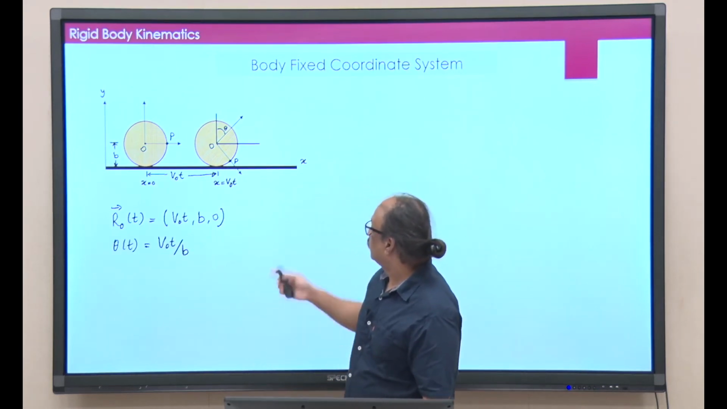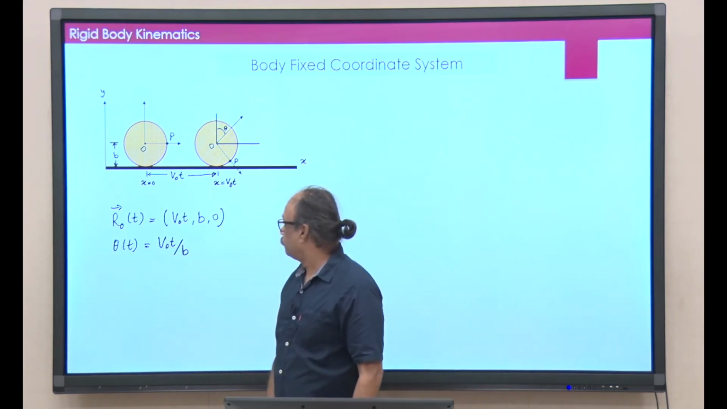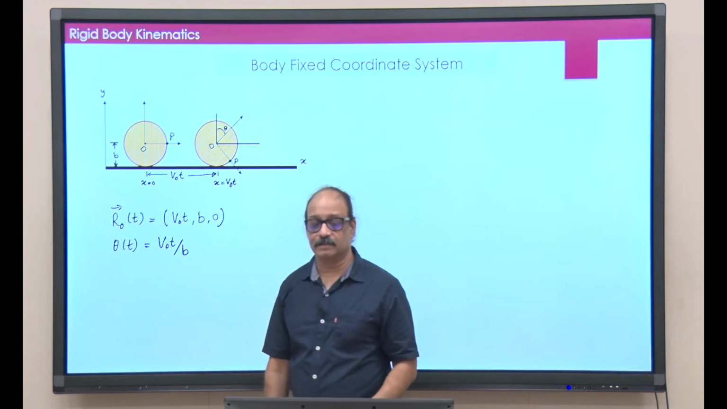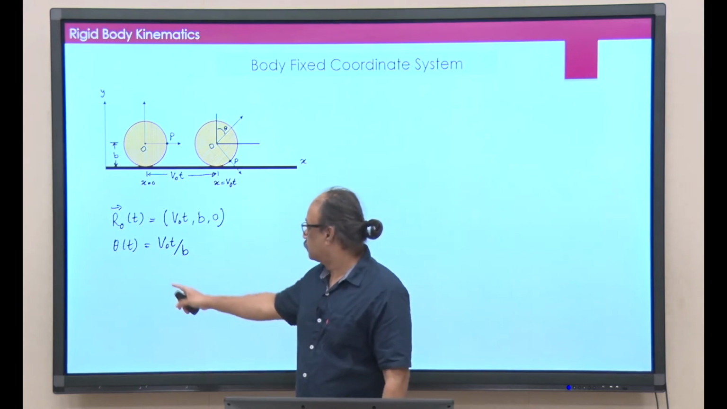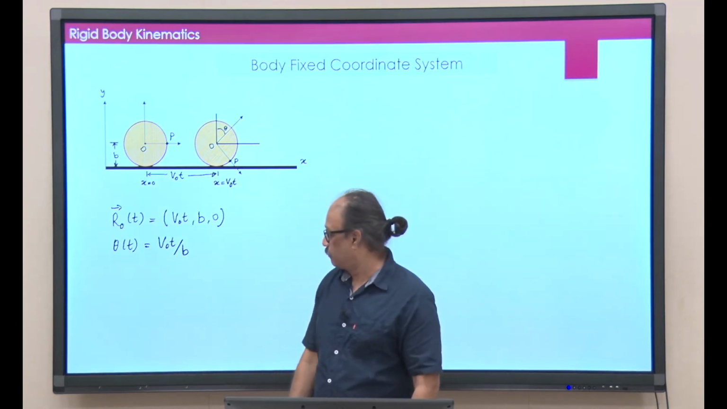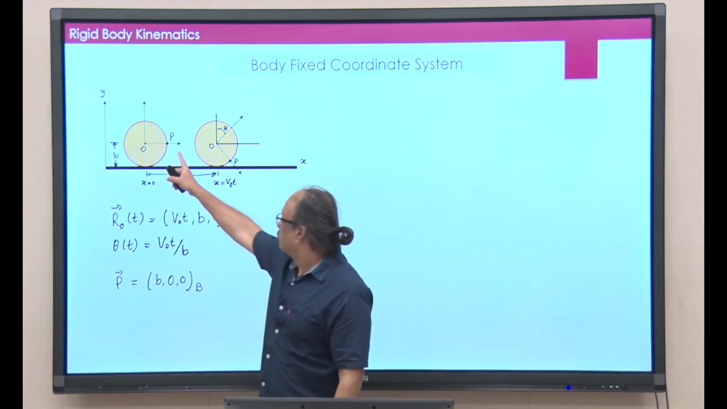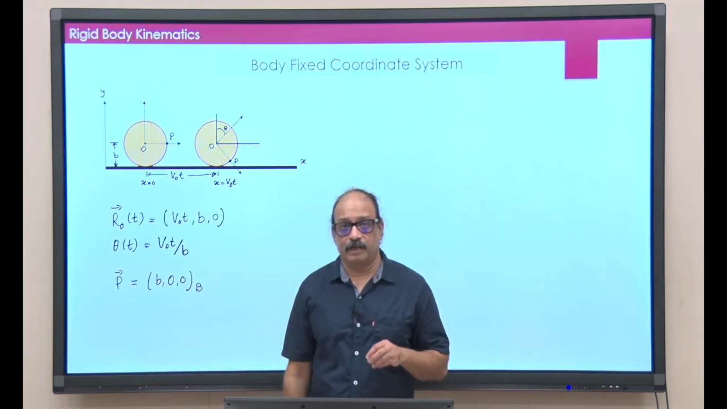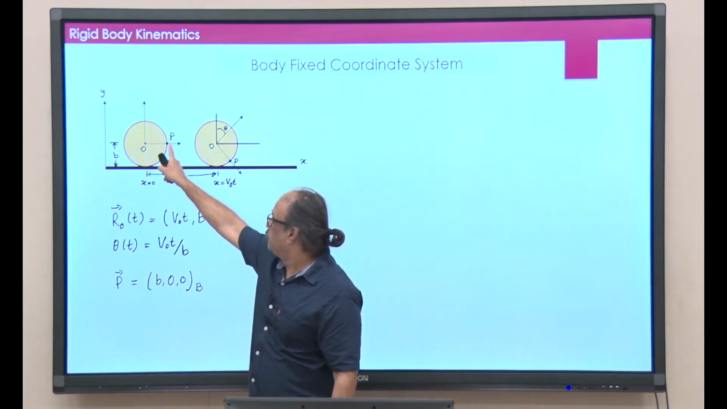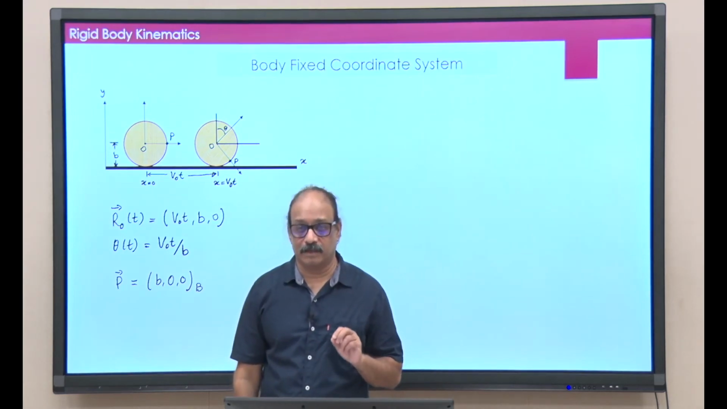What is theta? Theta is a function of time t because the coin rolls, and that would exactly be equal to v naught t divided by the radius. So, basically along the circumference it would have travelled the distance theta times the radius, b times theta, that must be exactly equal to v naught t. Okay. So, that gives me theta, and the point P here, what would be its coordinates at t is equal to 0? Its coordinates at t is equal to 0 would be b comma 0 with respect to the space coordinate system.